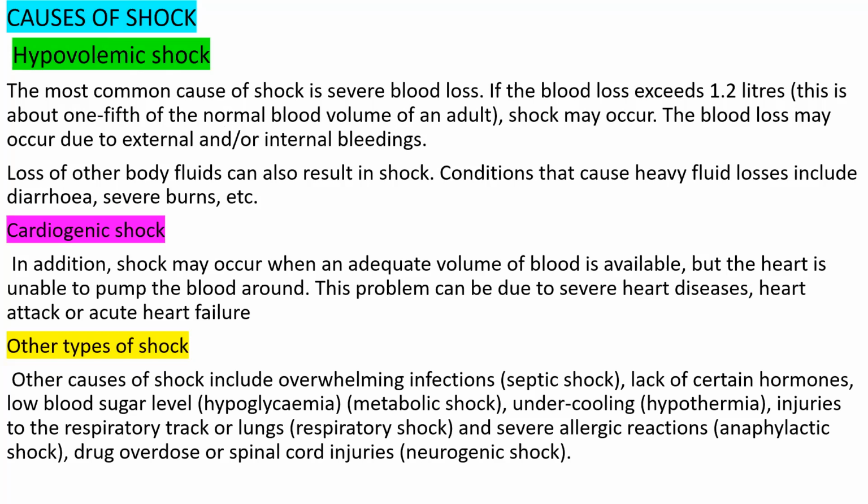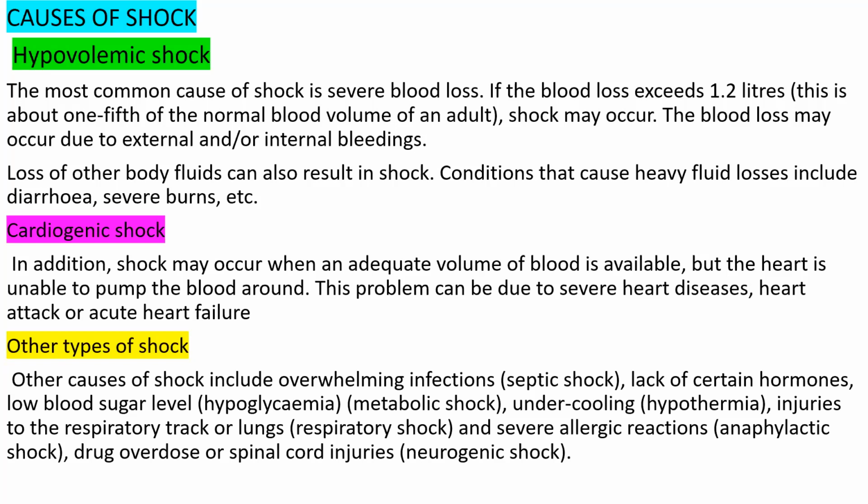There are also other conditions, like diarrhea, which causes excessive fluid loss, and severe burns also cause excessive fluid loss, so that can lead to shock.